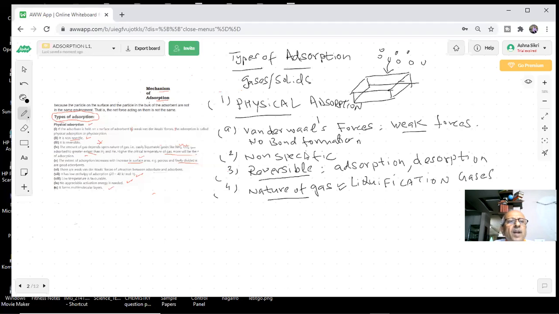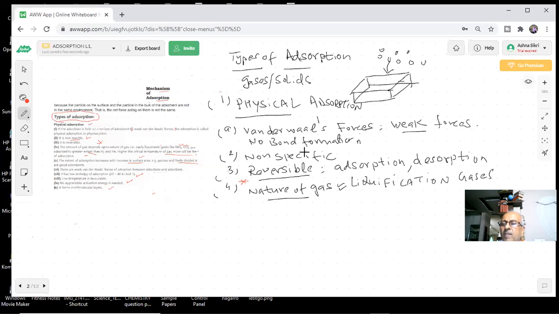I'm putting a star on it, students. Important. This is a star. Important question for the exam. Very, very important. In many exams it will come.